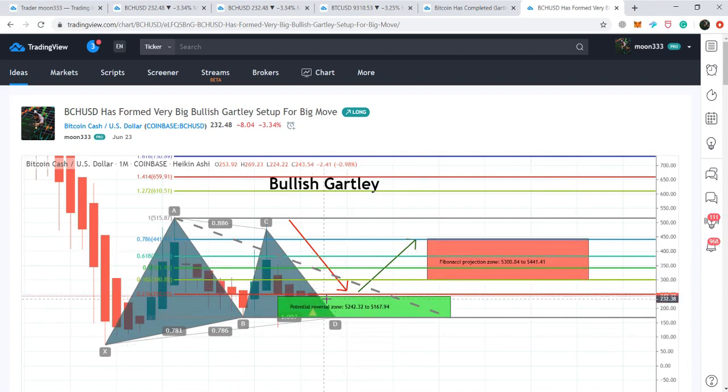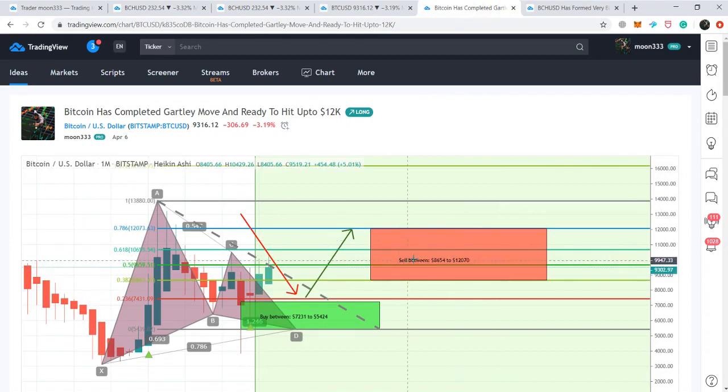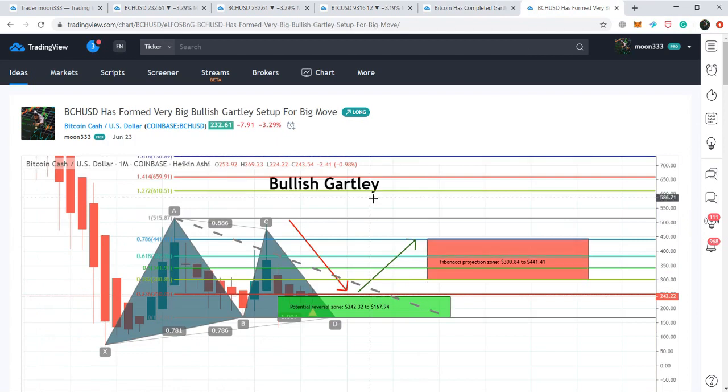So it means that it can move up whenever Bitcoin moves up. But there are chances that Bitcoin will make small sideways moves within this potential reversal zone, as this Fibonacci projection level at 0.786 is a really very big hurdle or resistance for Bitcoin. However, Bitcoin Cash can move up to this resistance level or this Fibonacci projection level very soon, whenever Bitcoin will be making smaller moves.